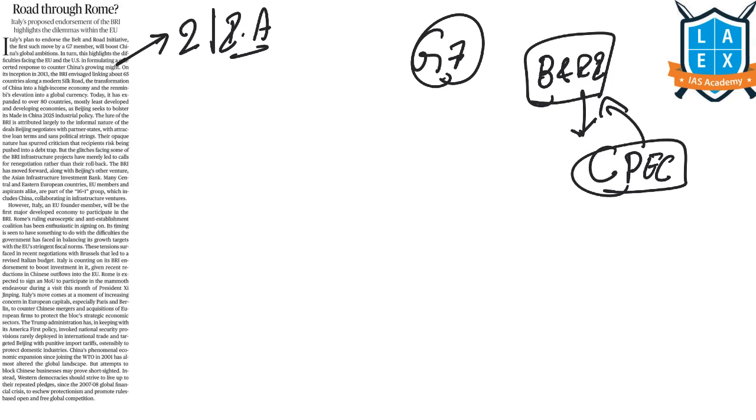So now Italy is one among the G7 group of industrialized nations, and it is the first out of the G7 to support this Belt and Road Initiative of China. So is this Belt and Road Initiative any organization? No, it is not a multilateral organization, and it does not have any protocol for admitting members, and it is not even a trade pact that will impose clear rules on participants in return for trade benefits.